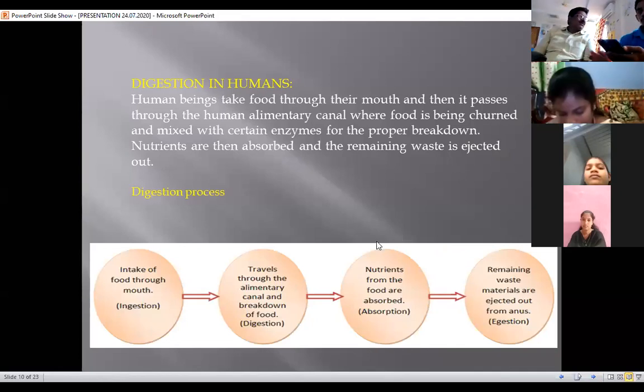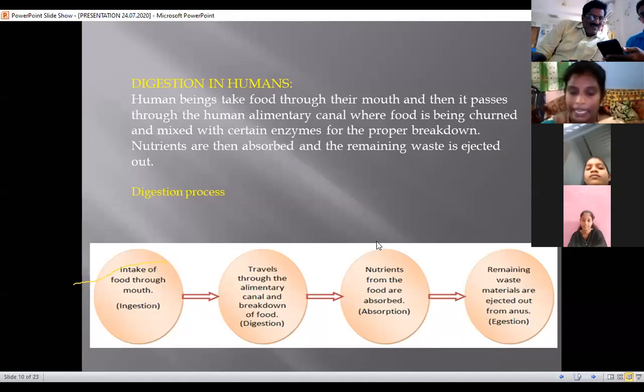Next, the main digestion in humans. How does digestion happen in humans? Human beings take food through their mouth, and then it passes through the human alimentary canal, where food is churned and mixed with certain enzymes for proper breakdown. Nutrients are then absorbed and the remaining waste is passed out. This is the digestion process in humans.